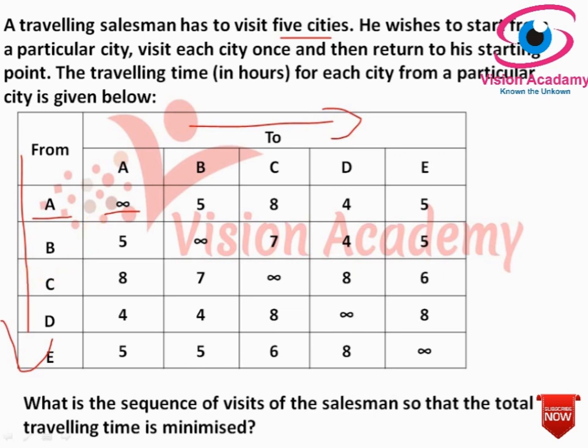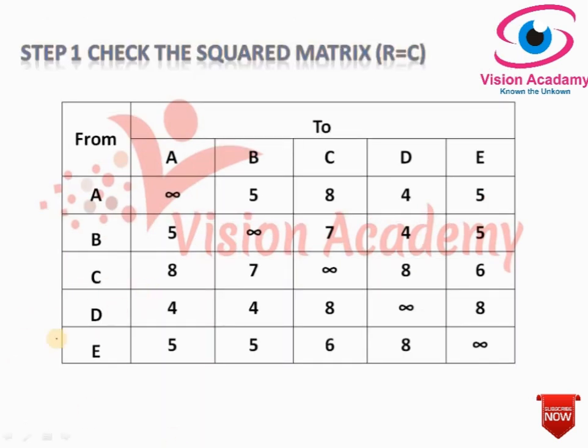Finally, what we have to find out is the sequence of visits of the salesman so that the total travelling time is minimized. We want to know the sequence, from city A to B, B to C, C to D, and so on. Let's move one by one by applying the Hungarian method. Firstly, we need to check whether the square matrix is balanced or unbalanced.